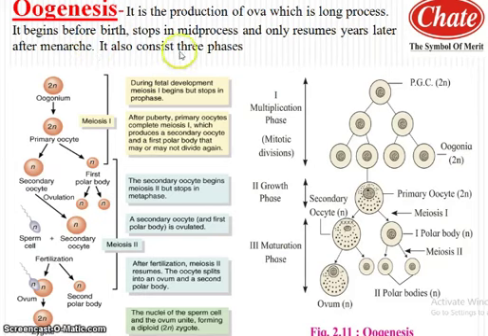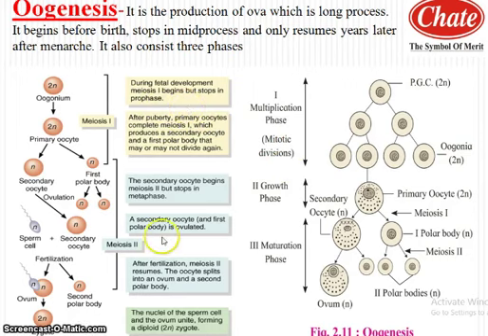Like spermatogenesis, oogenesis also consists of three phases: the multiplication phase, growth phase and maturation phase. But the growth phase of oogenesis, compared with spermatogenesis, is very long. Now concentrate on the multiplication phase, where oogonia form from the primordial germ cells. It is a rapid mitotic division of primordial germ cells of the ovary to form a large number of diploid oogonia. These oogonia form the egg nest.